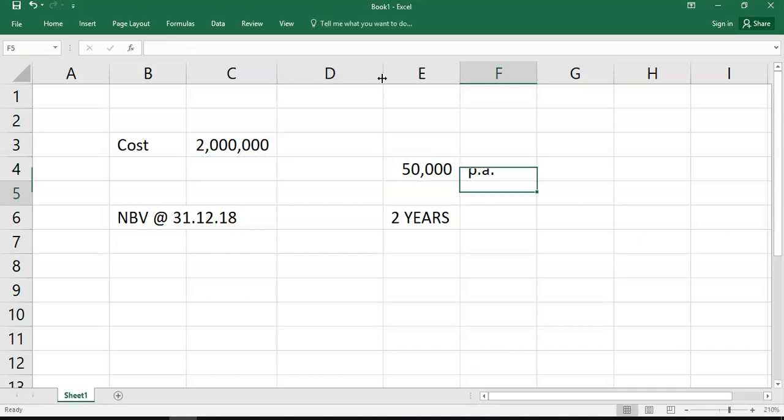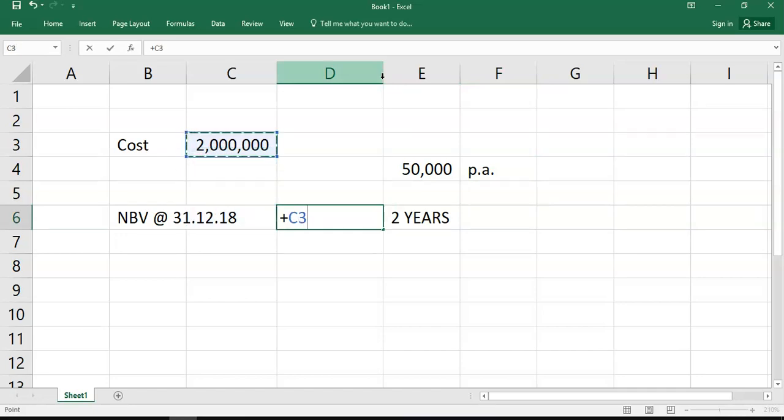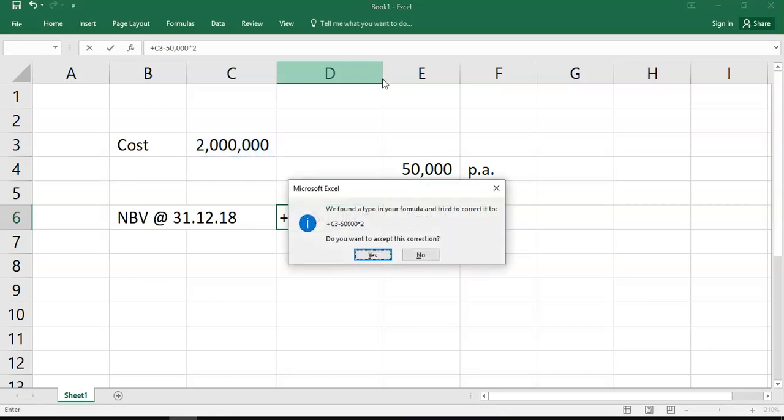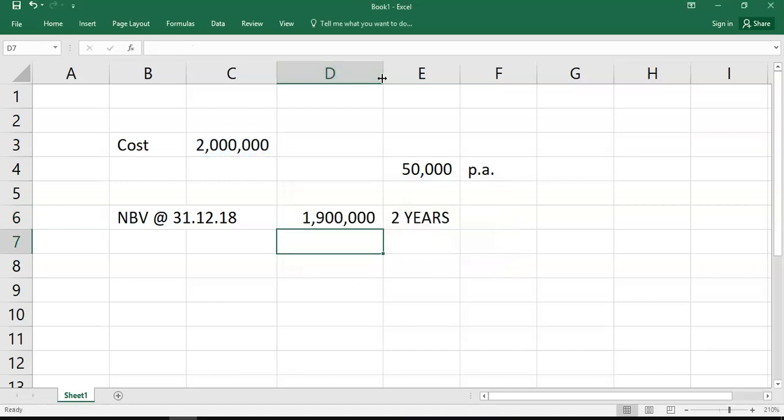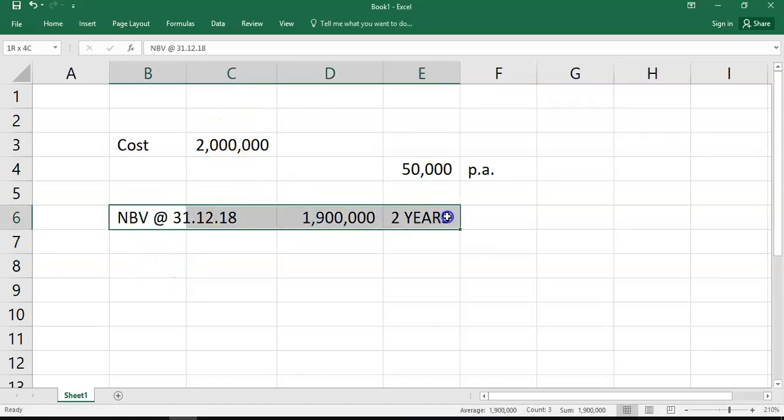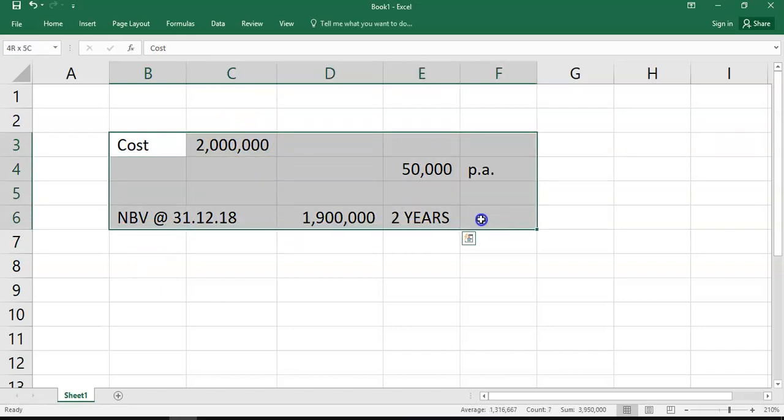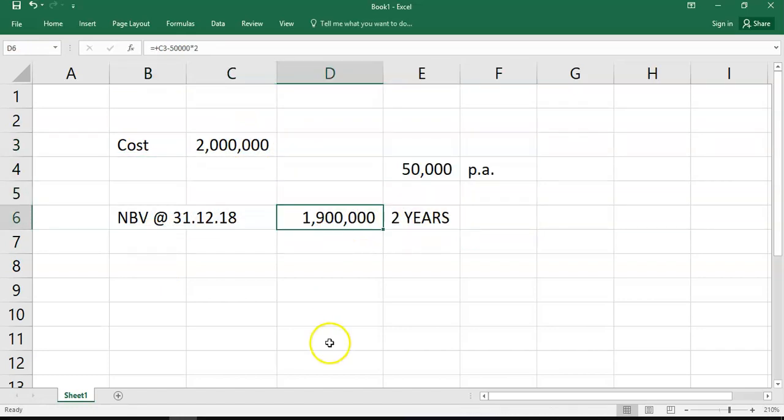So your net book value at the end of 2018 is 2 million minus 50,000 times 2, which is going to be 1.9 million. So under the cost model, the carrying value of the investment property at the start of the year, which is the end of last year, was 1.9.